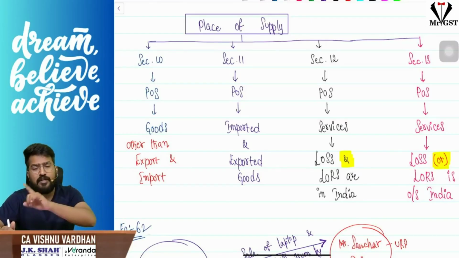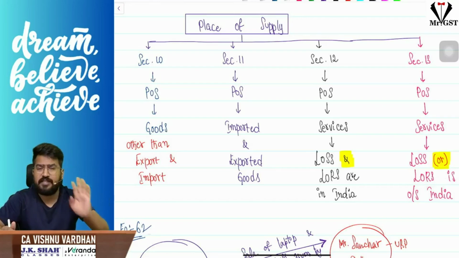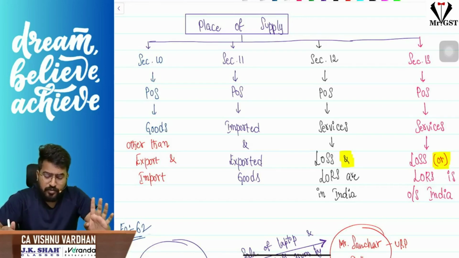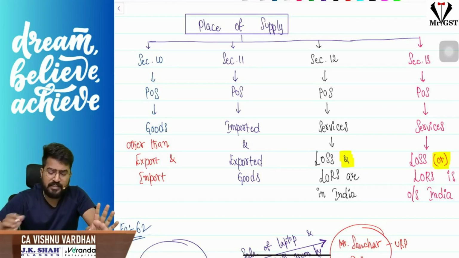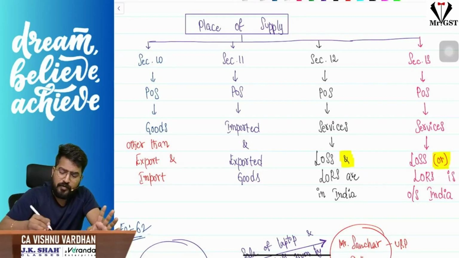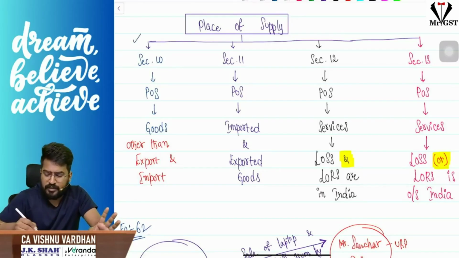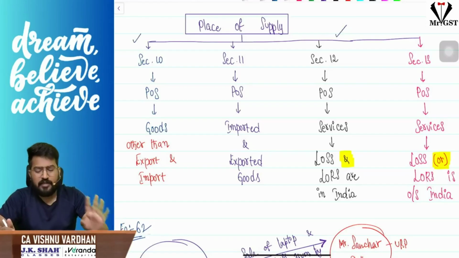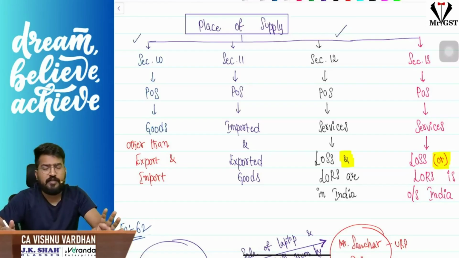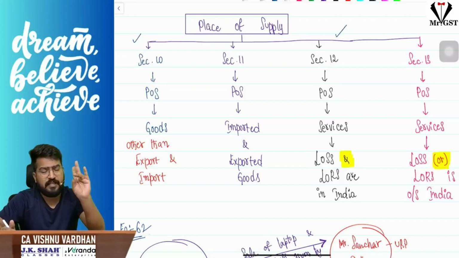Section 10, 11, 12, 13, all the 4 sections are there in CA final. So in CA Inter, you have only section 10 and section 12 in the syllabus. 11 and 13 is there in CA final. So I repeat, in CA Inter there are only 2 sections, section 10 and 12. In CA final, all the 4 sections 10, 11, 12, 13 are there.